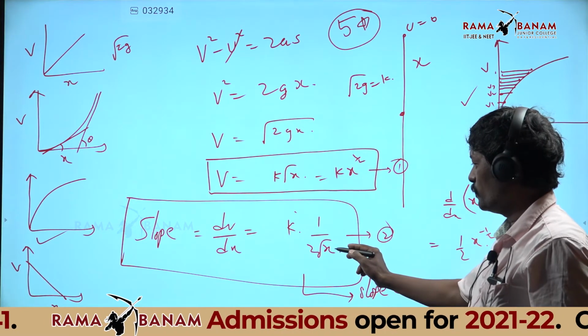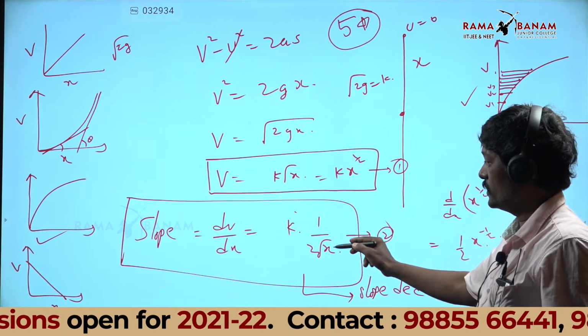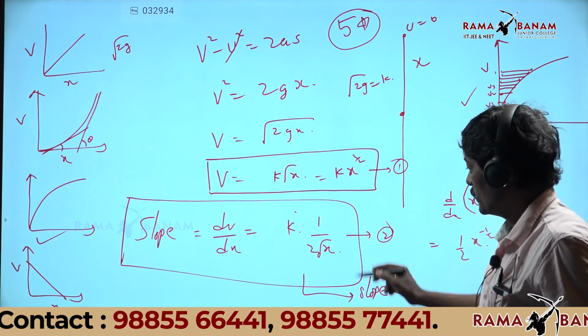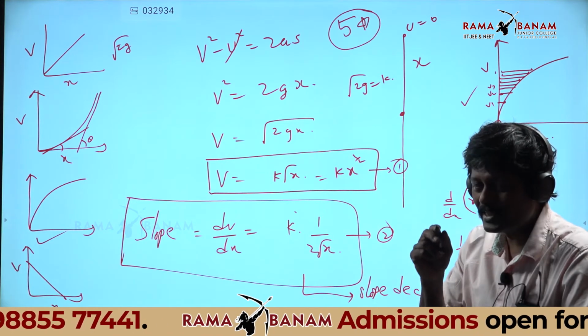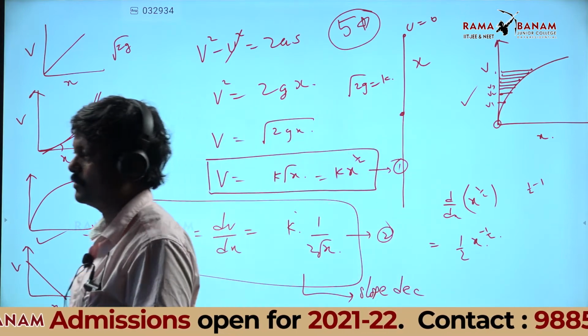There is one beautiful point you should ask me. Sir, when x is 0, 1 by 0 is infinity, so the slope is infinity. That means if I draw a tangent at the origin, can anyone guess how the tangent will be? You will get a gift in the offline class. Who tells me this?